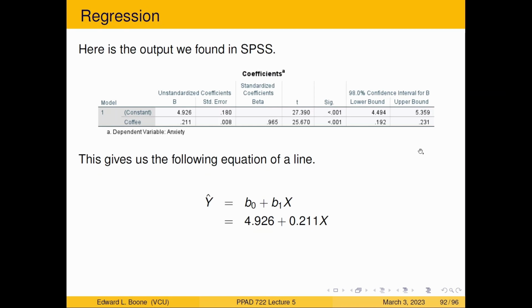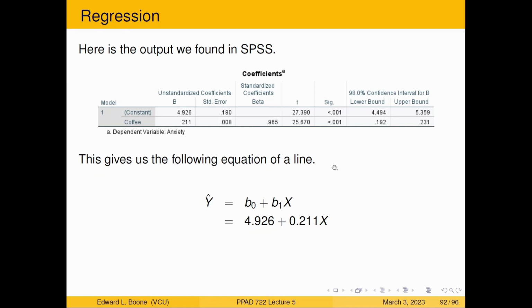Okay, so this is the output we found in one of the previous videos where we were looking at finding the confidence interval, and I'm just using this again because it's the same equation of the line. If you want to see how to make that happen, just go back to that video and you can see exactly how to come up with this output. All right, so our equation of our line is y hat equals b0 plus b1x. Remember, b0 is this value here, our constant value, 0.926. And we're going to have b1 is 0.211.